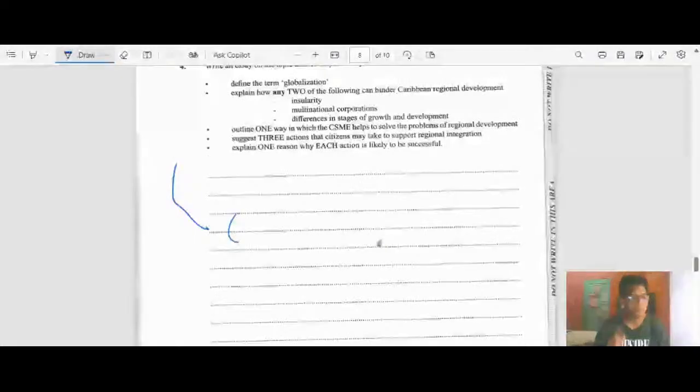Another way they could promote regional integration is by direct address. Some citizens could actually do this through direct address. And since we're here, let us get it from the main source and look into that.